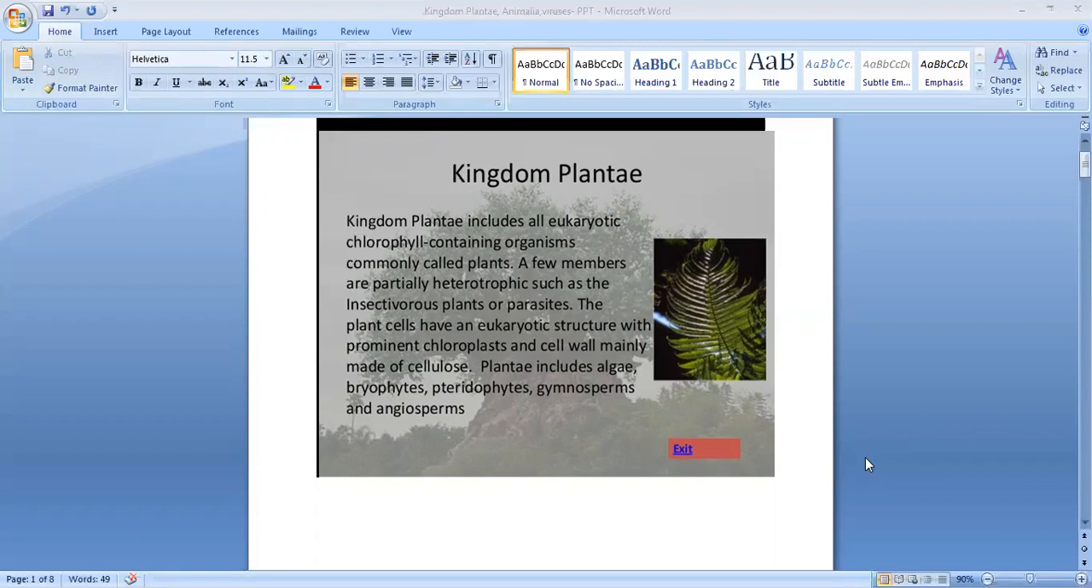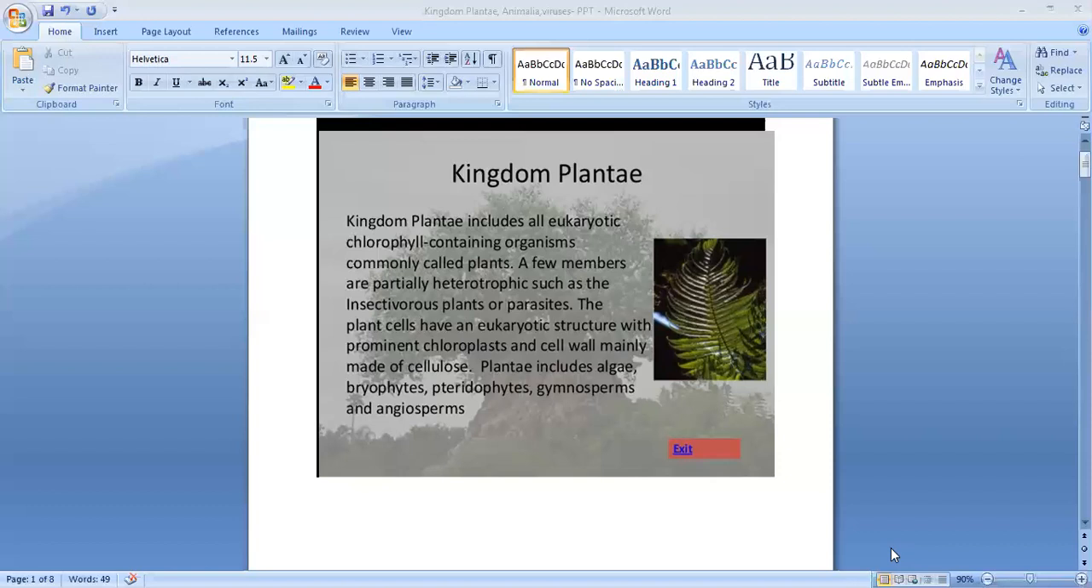A few members are partially heterotrophic, such as insectivorous plants or parasites. Most of the plants are autotrophs because they can make their own food, but some are heterotrophs because they depend on others for food. One example is the insectivorous plant. You know what an insectivorous plant is? Yes, they will catch insects. Venus flytrap comes under these insectivorous plants. They catch insects and eat them.